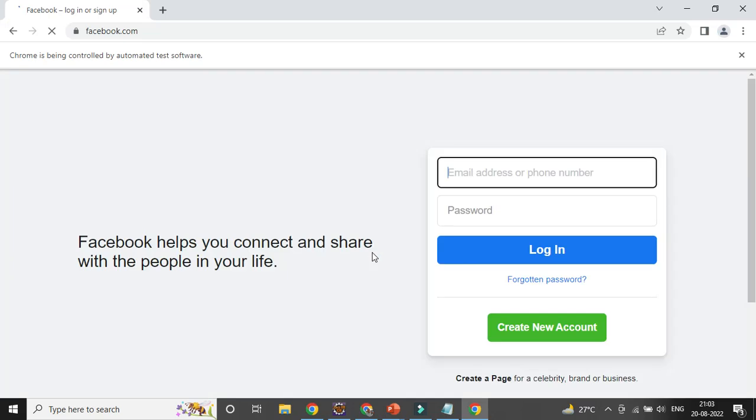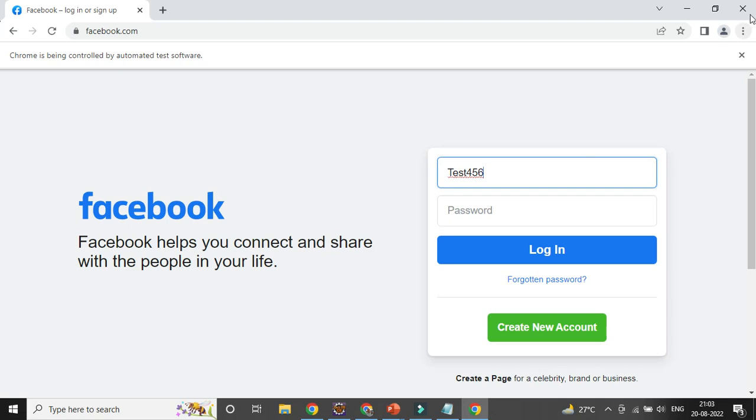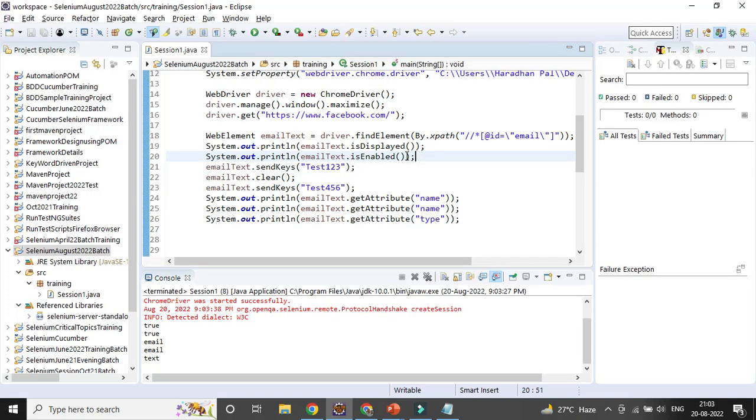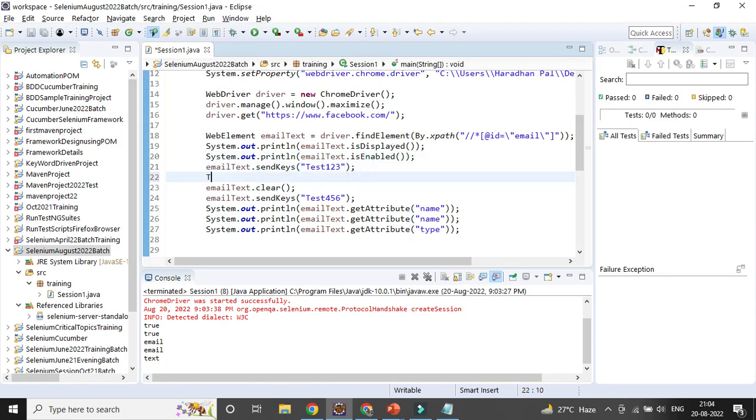So it will open the Facebook page, it will enter test 1 2 3, it will clear the value, it will enter test 4 5 6. So you can see it is getting fast because the automation process will be very fast, right? So if you want to give some space, what you can do is wait using Thread.sleep. So it will wait for 2 seconds, right?